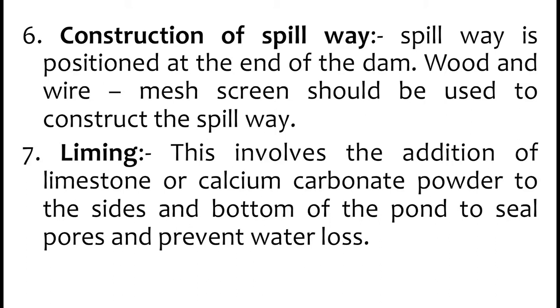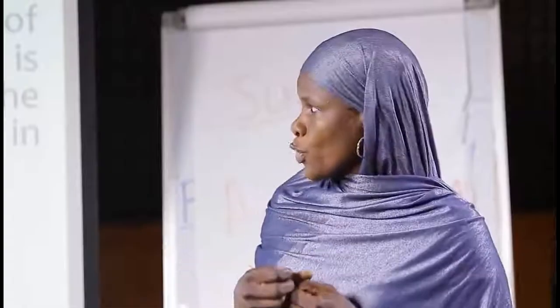7, liming. This involves the addition of limestone or calcium carbonate powder to the site and bottom of the pond to seal the pores and prevent water loss. What we mean here is that in this liming, you have to apply liming material such as calcium carbonate or limestone so that it will assist you in covering or sealing the pores that are in the pond.